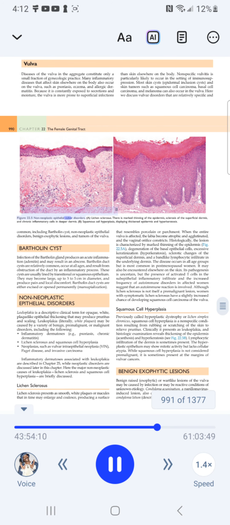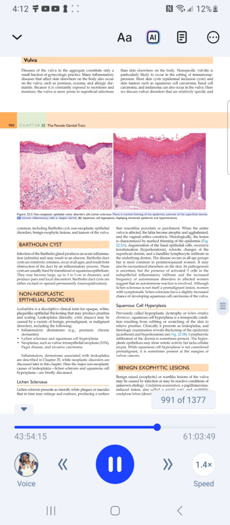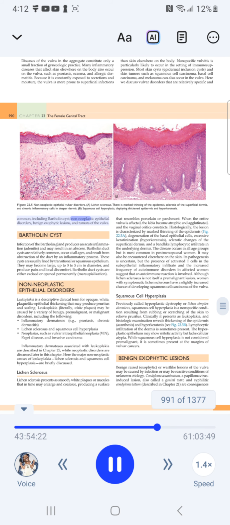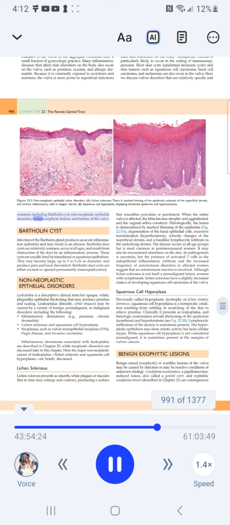Figure 22.5, non-neoplastic epithelial vulvar disorders. A, Lichen sclerosus: there is marked thinning of the epidermis, sclerosis of the superficial dermis, and chronic inflammatory cells in the deeper dermis. B, Squamous cell hyperplasia, displaying thickened epidermis and hyperkeratosis. Common disorders include Bartholin cyst, non-neoplastic epithelial disorders, benign exophytic lesions, and tumors of the vulva.